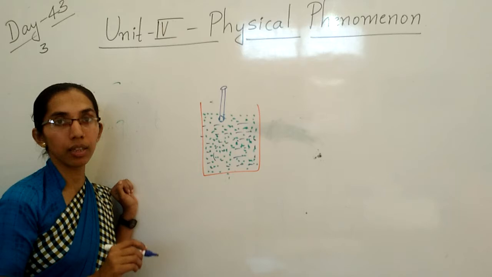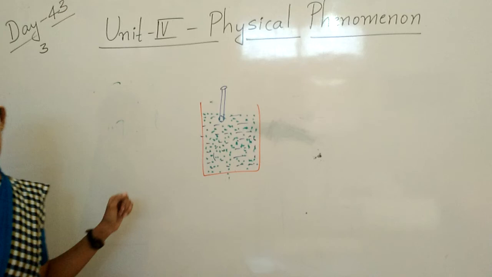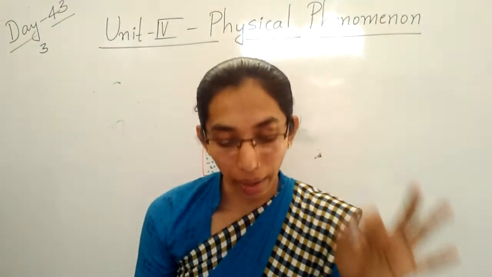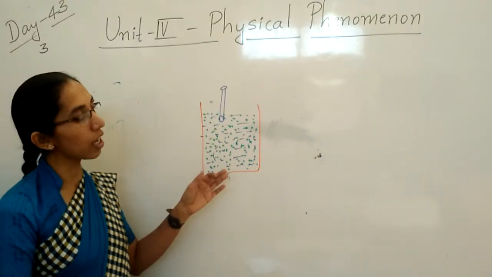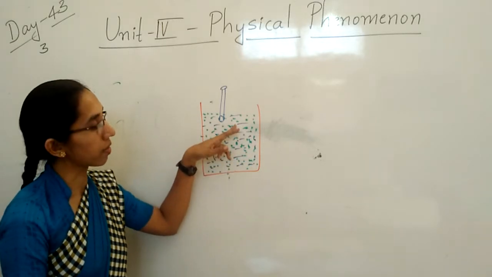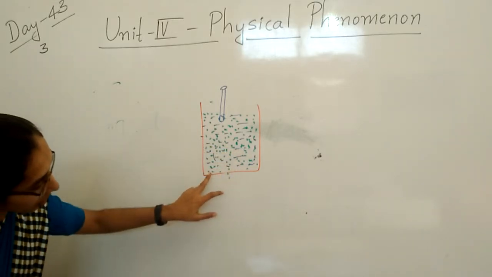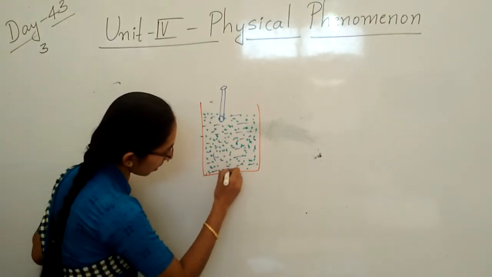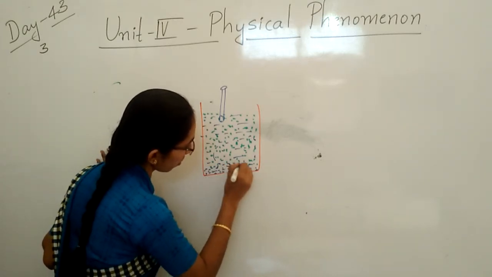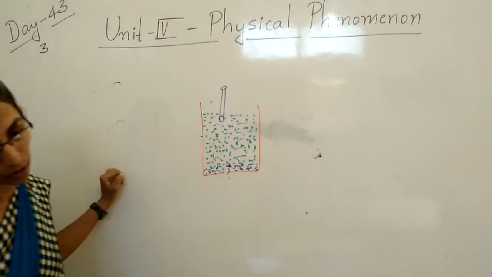If you keep on adding, what will happen? Keep on adding, the sugar will no more dissolve at that temperature. So the extra sugar will be settled down, children. Extra sugar will be settled down at the bottom of the glass. See here, at the bottom of the glass you can see that sugar is settled down. And children, it has settled down. And such a solution is